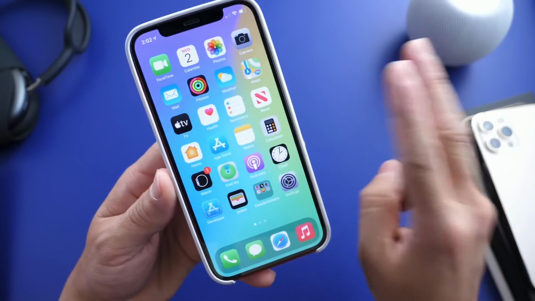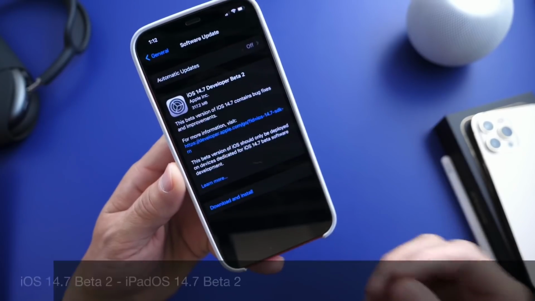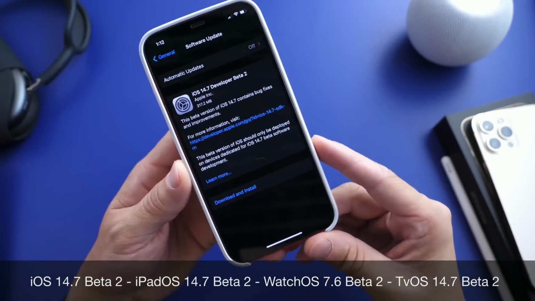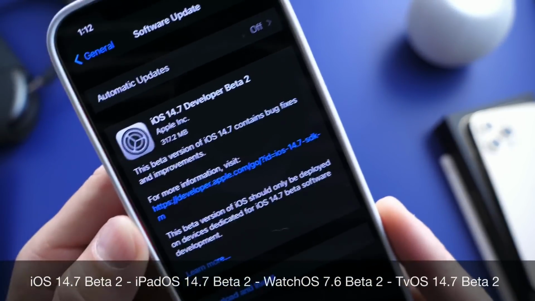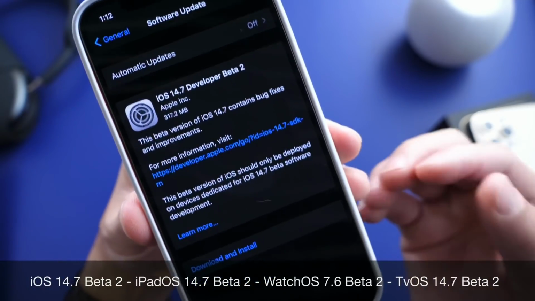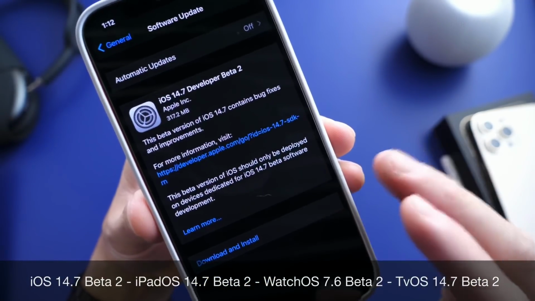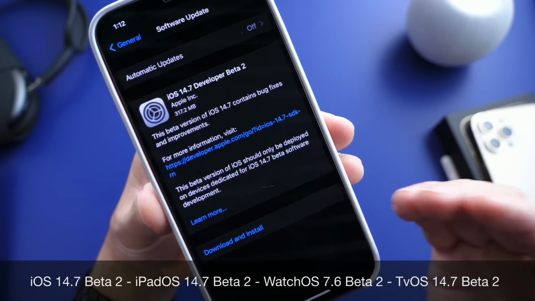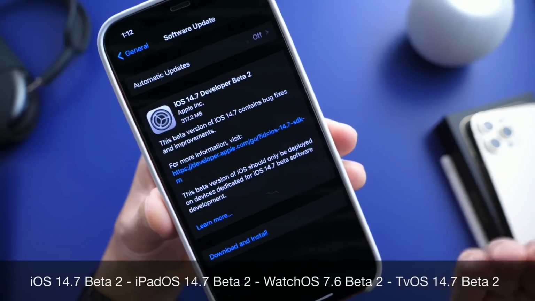And today I want to talk about two specific topics. Number one, of course, Apple today released another beta for iOS 14.7, releasing 14.7 Beta 2 for registered developers, public beta testers. You'll probably see this beta later this afternoon. Maybe by the time you watch this video, it is available for you as well.